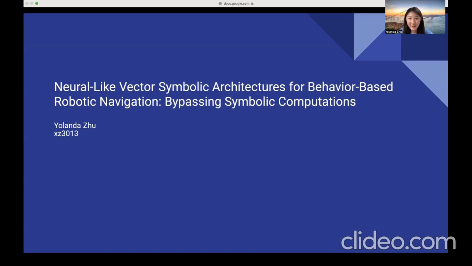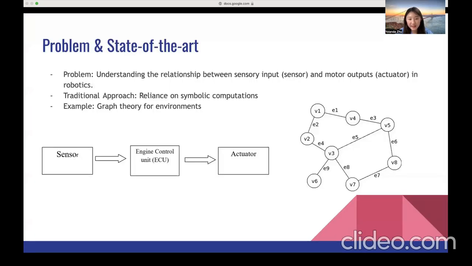Everyone, in this video I'm happy to present my final project titled Neural-like Vector Symbolic Architectures for Behavior-Based Robotic Navigation, Bypassing Symbolic Computations. To set the context, let's consider the fundamental challenge in robotics.